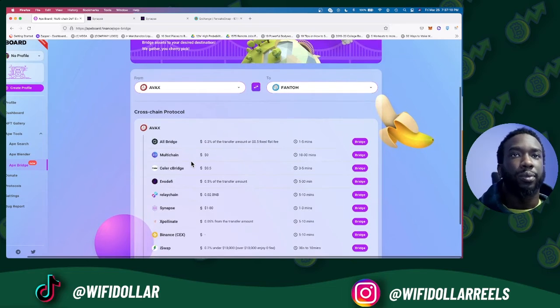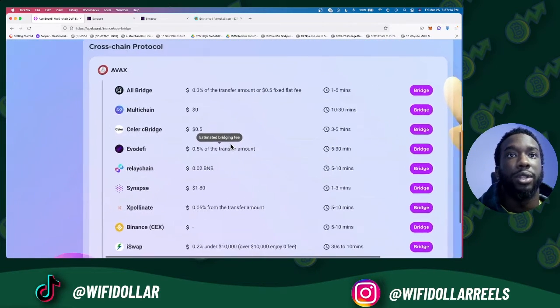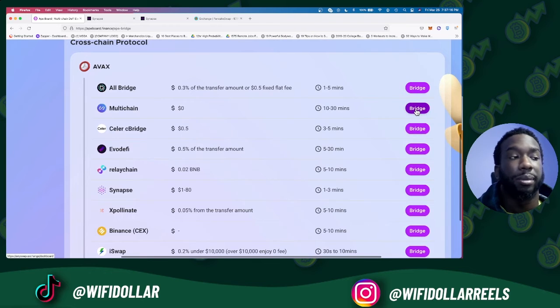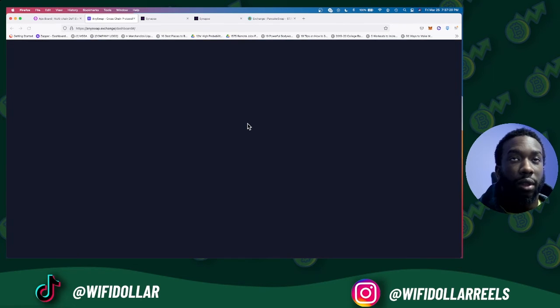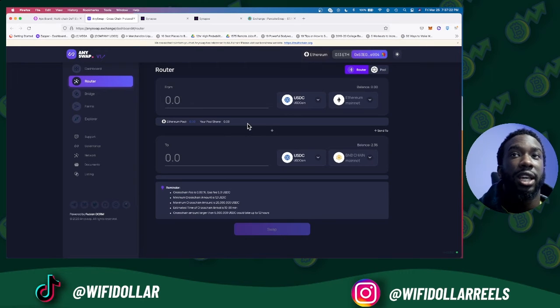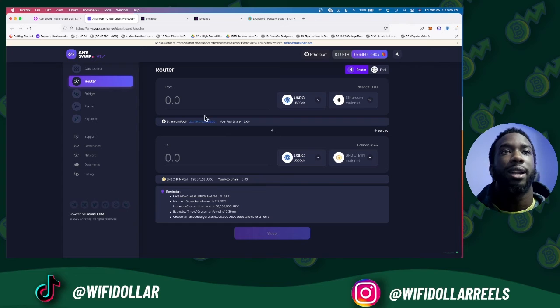We're going to use Multichain instead of Synapse this time. So we're going to click Bridge here, just like we did for Synapse. And now you'll see it's a different UX and UI, because it's a different website, of course. But I think it's going to have way less gas fees.